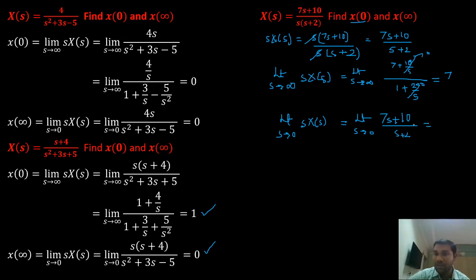If I substitute s equals to 0, my numerator is 10 and my denominator is 2. My final value is 5. So my initial value is 7 and the final value is 5. So this is how I can apply initial value theorem and final value theorem in Laplace transform.